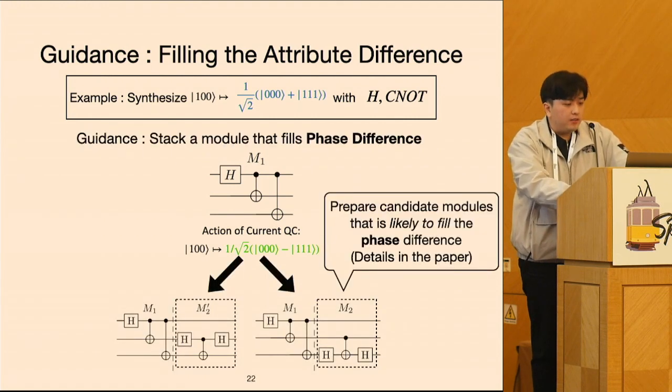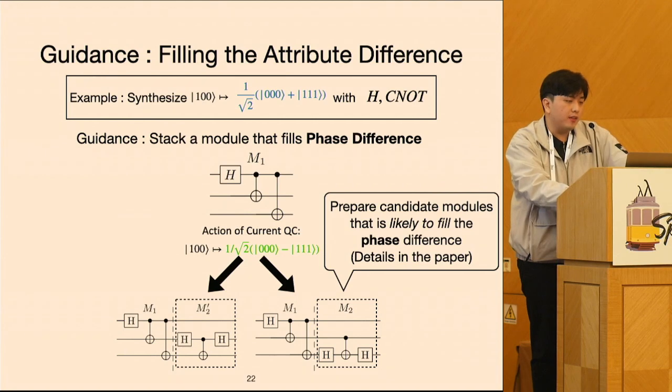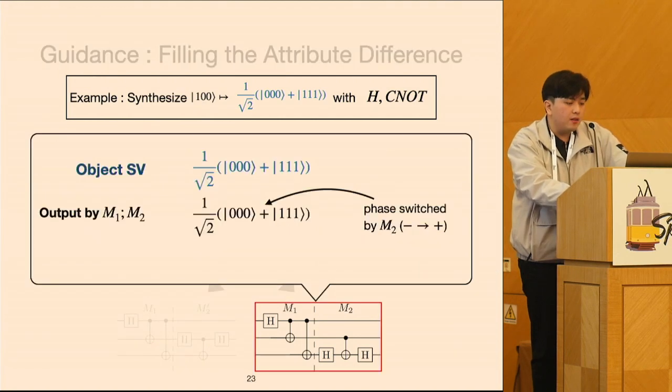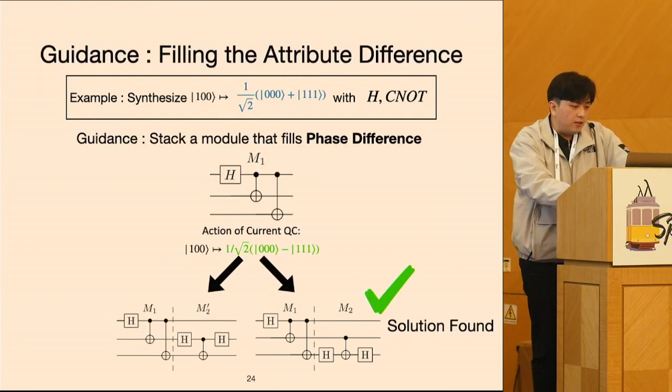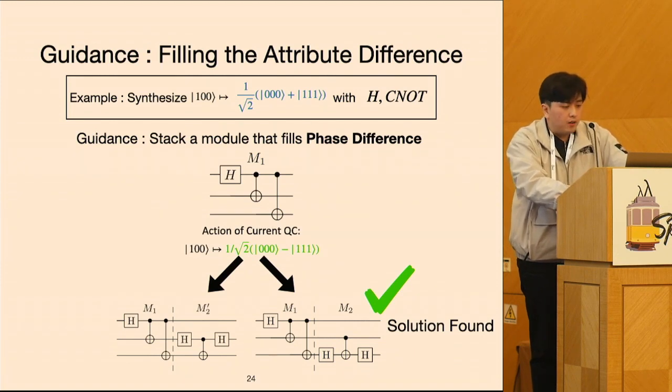Then the guidance becomes to append a module that fills the phase difference. Also in this case, we prepare the modules likely to fill the phase difference, such as M2 and M2 prime. Here, M2 actually switches the minus sign to the plus sign, thereby reaching the object state vector. So just by coincidence, we may get to the solution circuit before pruning modules. So far, this was all about our method for the guidance.